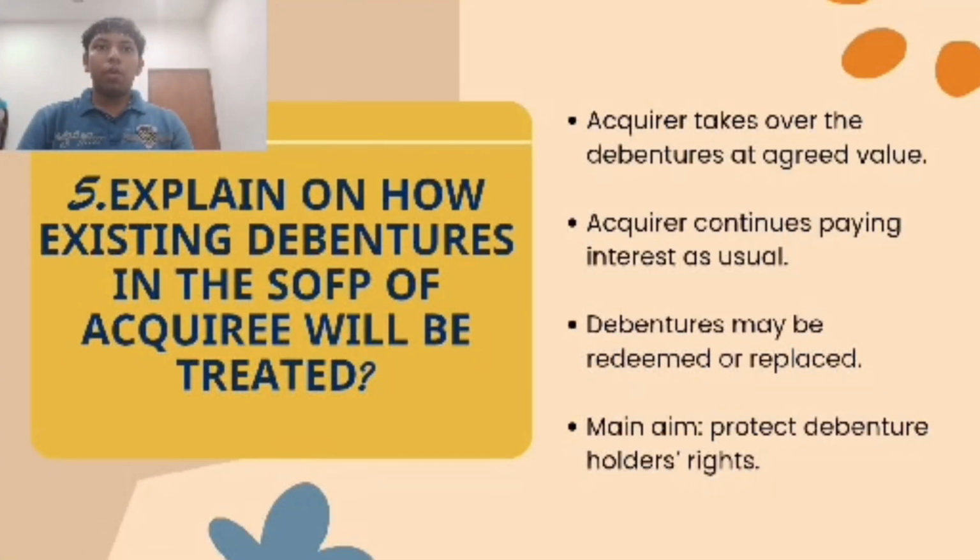Okay, now I will explain question 5. The question is: explain how existing debentures in the books of the acquiree will be treated. The existing debentures of the acquiree are usually taken over by the acquirer at their agreed value. The acquirer may choose to continue paying interest on the original terms. In some cases, the acquirer replaces the old debentures with its own debt instrument. This ensures the debenture holders' rights are protected. The treatment depends on what is agreed in the purchase agreement. The overall aim is to make the transaction smooth without harming the investors.